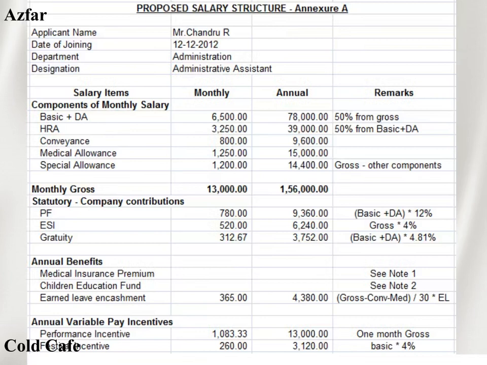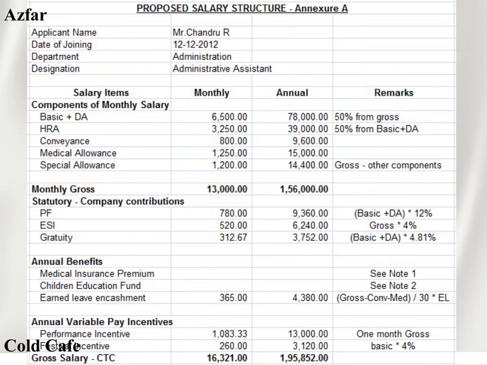Next thing is festival incentive. Some companies will give this festival incentive, some companies won't, up to the company's point of view. Here I highlighted the festival incentive. The festival incentive percentage from the basic is 4%. Here the basic is 6,500. 4% of 6,500 is 260 rupees. So for annual, multiplied by 12, it is 3,120 rupees.